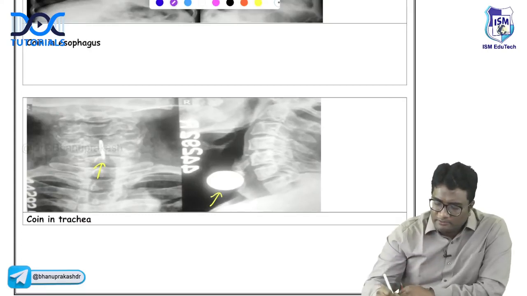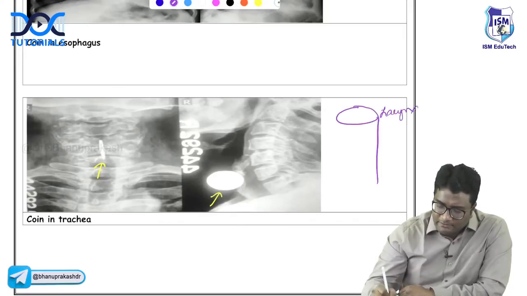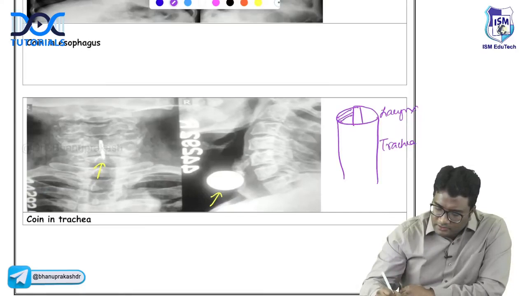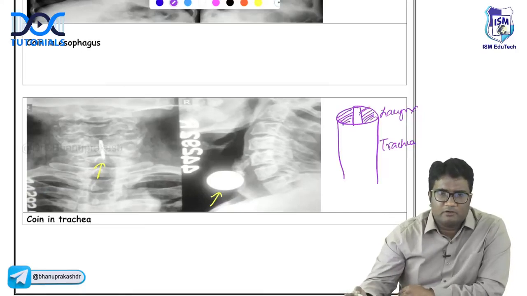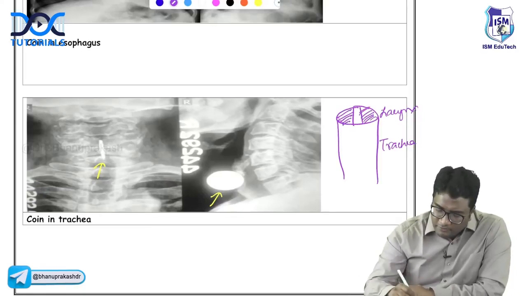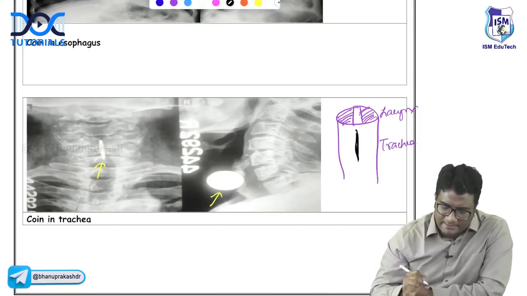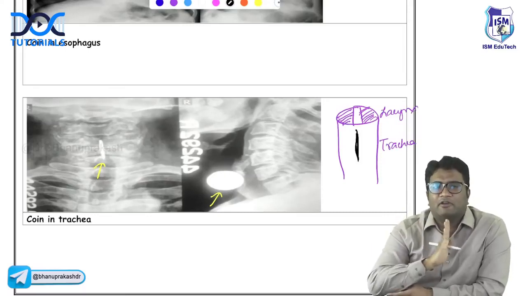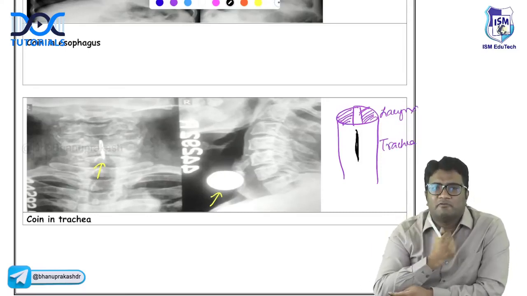The only thing to remember is, imagine this is the larynx, and this is the trachea. Between them, we have the vocal cords, right? So the coin will have to enter between these vocal cords to enter into the trachea. So it will appear slit-like on a frontal radiograph. It cannot appear in a coronal plane. It will appear in a sagittal plane on a frontal radiograph because it has to pass between the vocal cords.